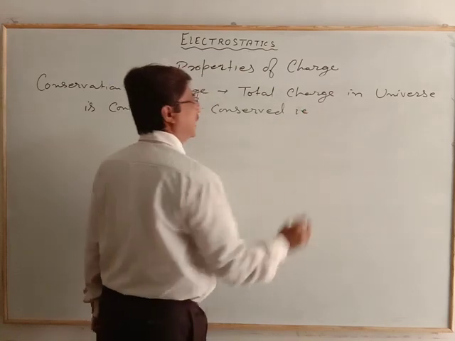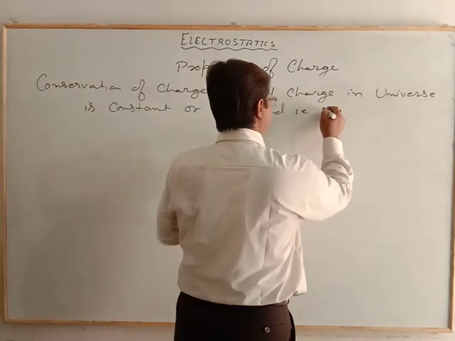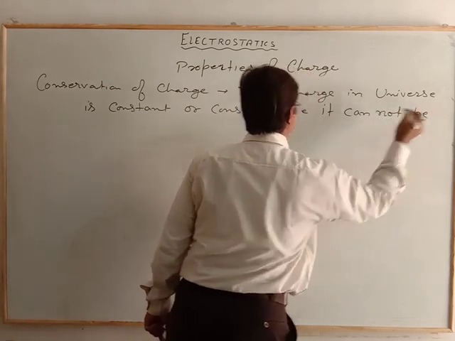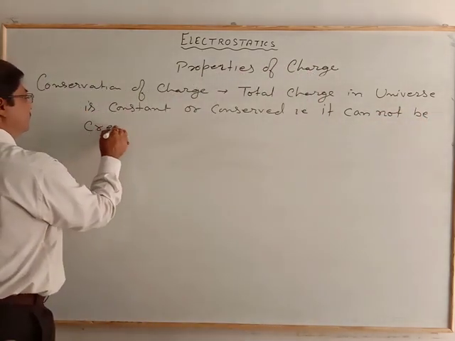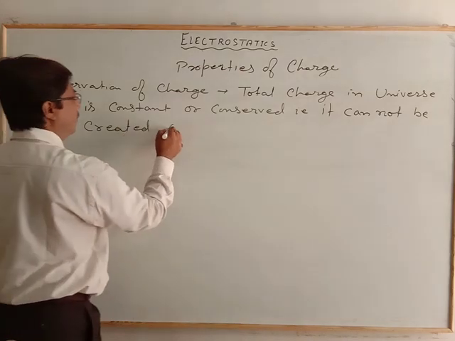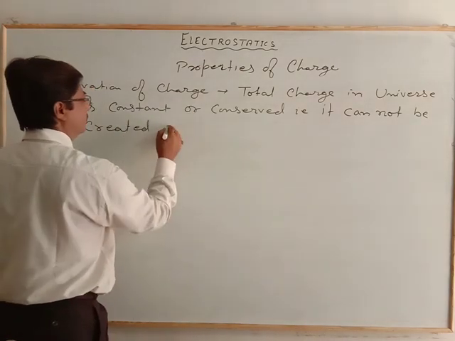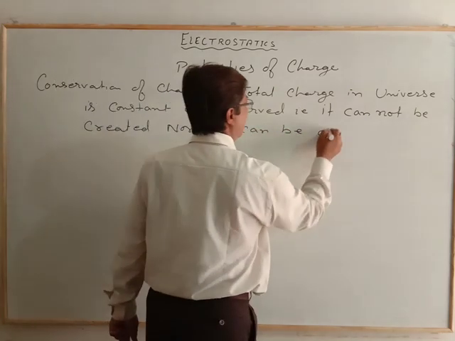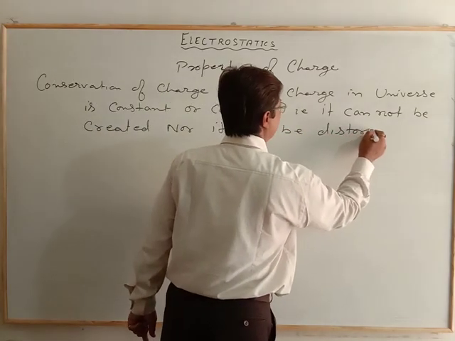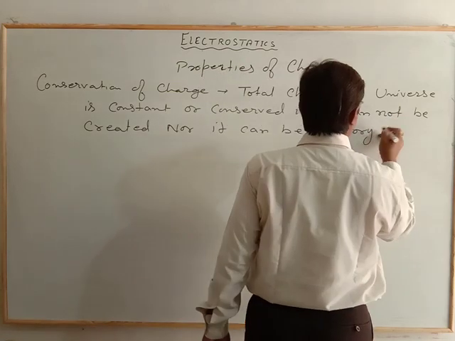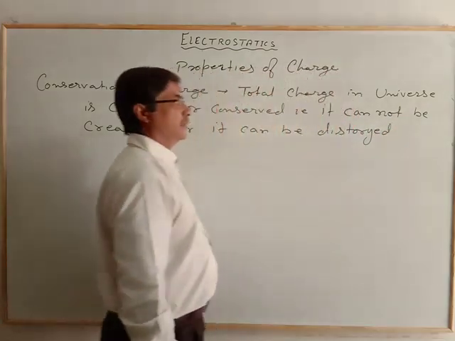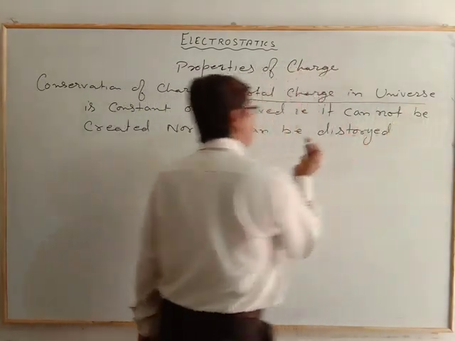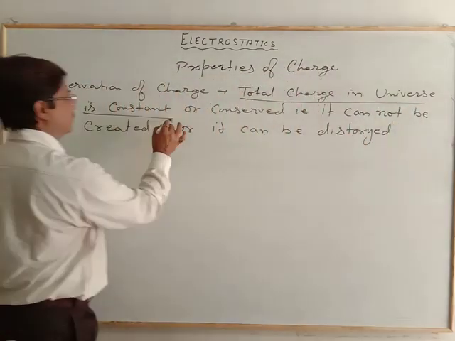That is, it cannot be created, nor can it be destroyed. The net value of the total charge in the whole universe is always constant.